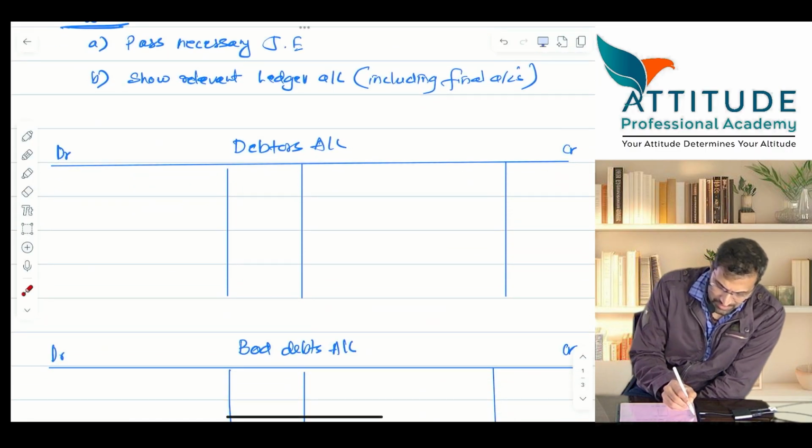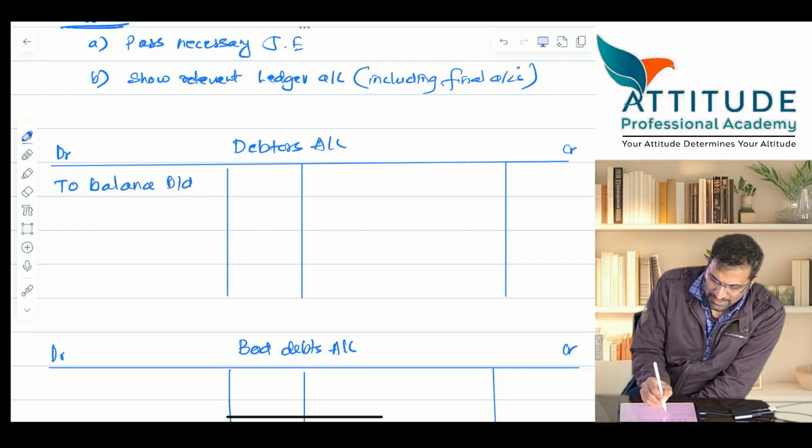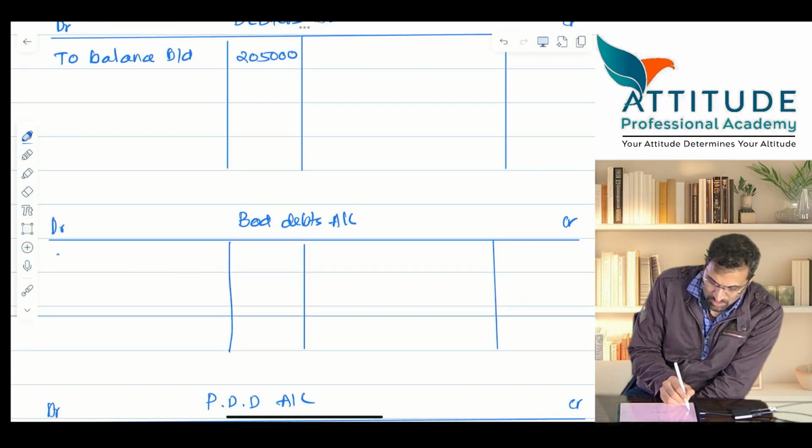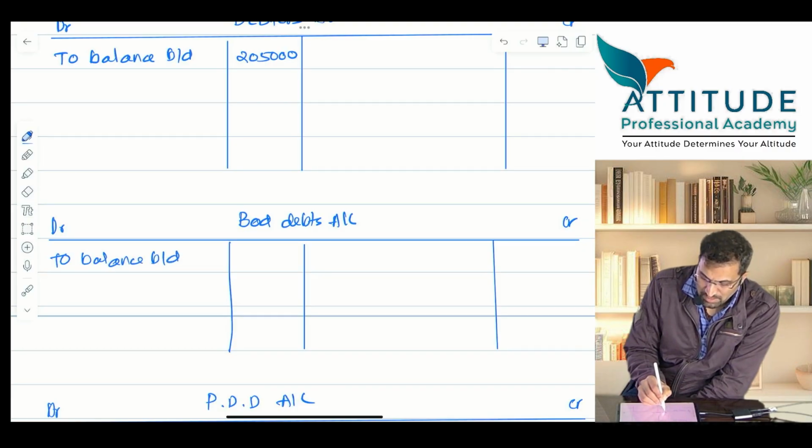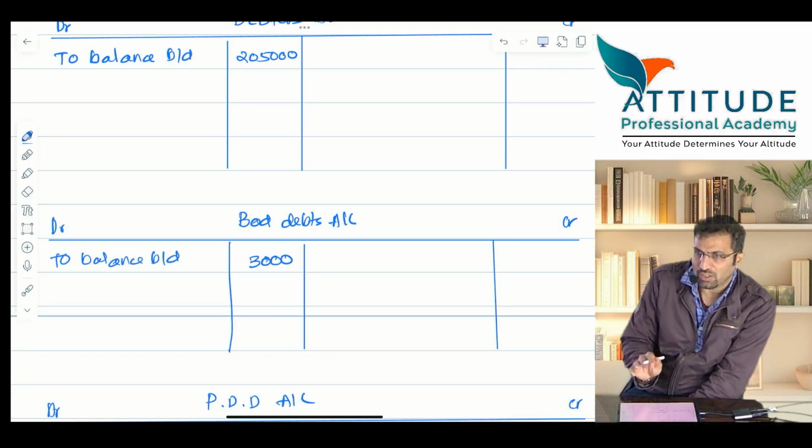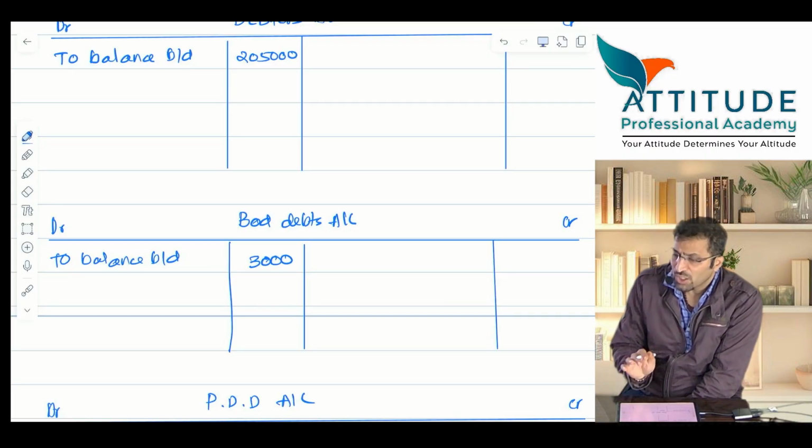Now please tell me, debtors, where should I go? Debit side, to balance brought down. Kitna hai? 2 lakh 5,000. Bad debts is also there, a balance of 3,000. Means bad debts account is still not closed.